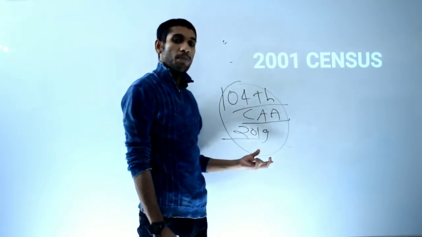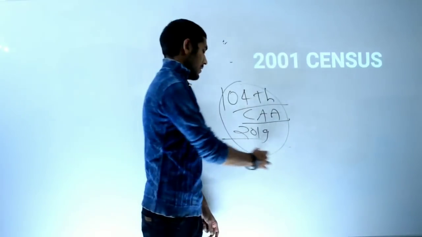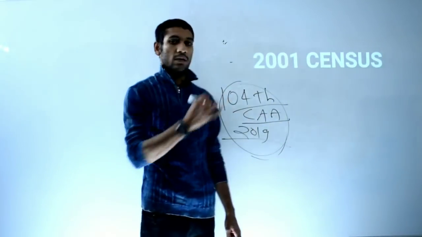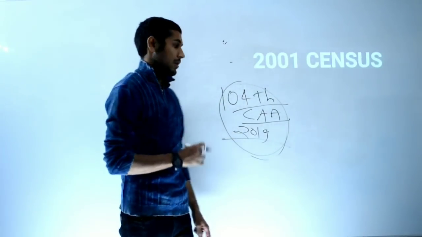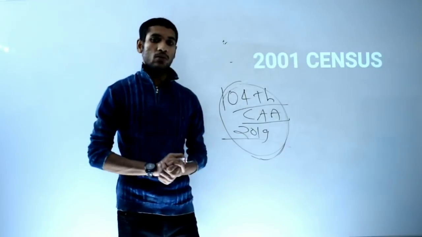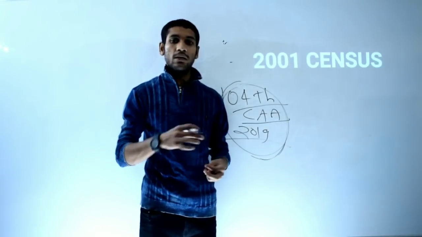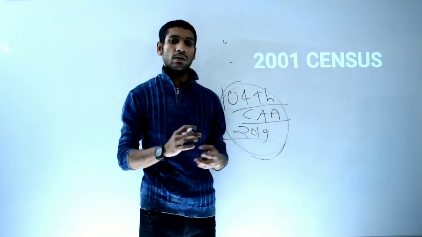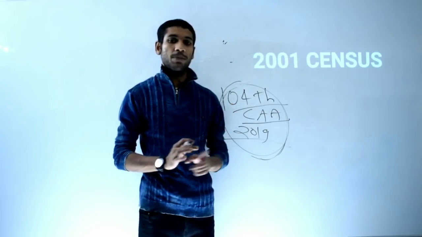This is important because it is a current affair of the recent past. So it is possible that UPSC may ask a question on Anglo-Indians, that is, why the Indian Constitution provides for nomination of Anglo-Indian members by the President of India.